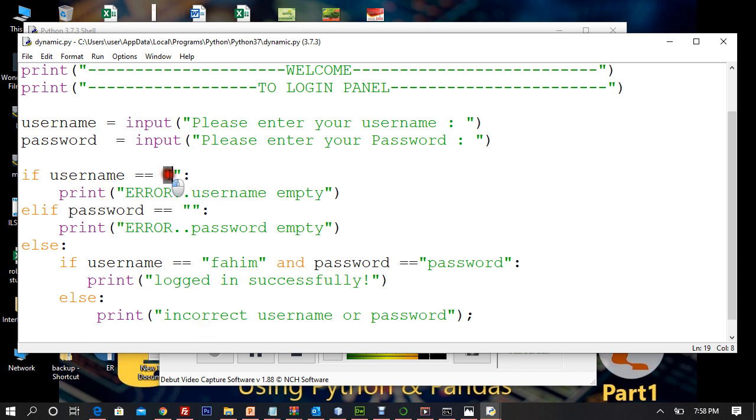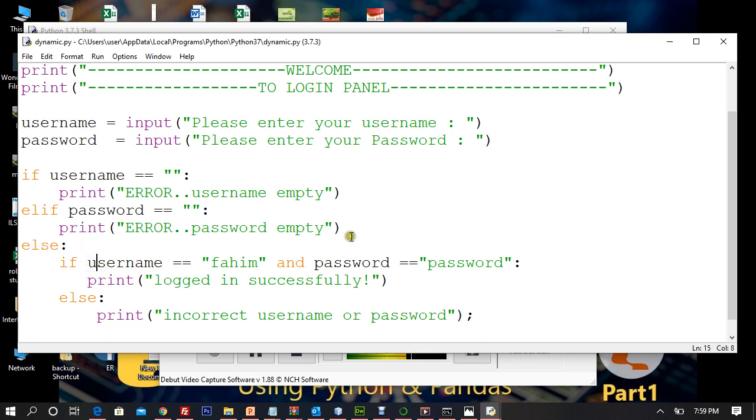In case you have entered now, username is also entered, password is also entered. That means username compared to empty? No, because you have entered. Password is not comparable to empty because you have entered. Then else is going to be executed. But what in else? Another if.